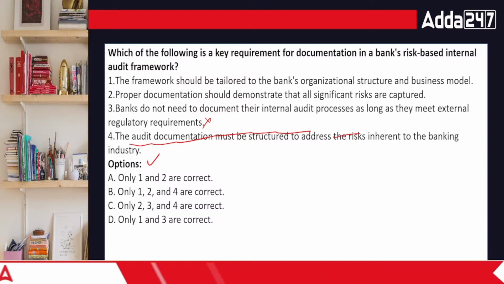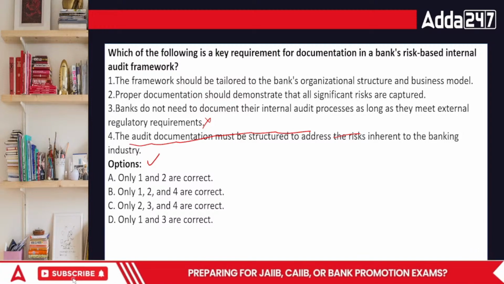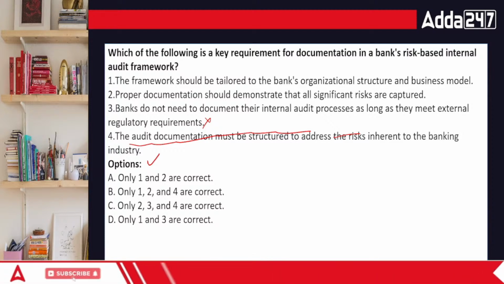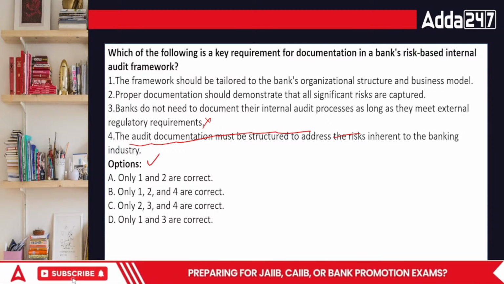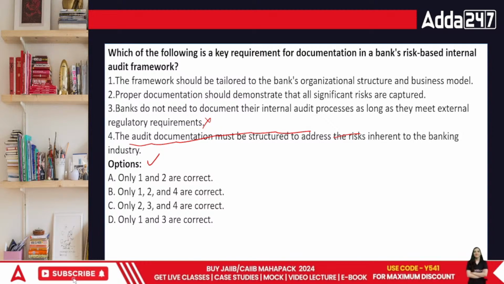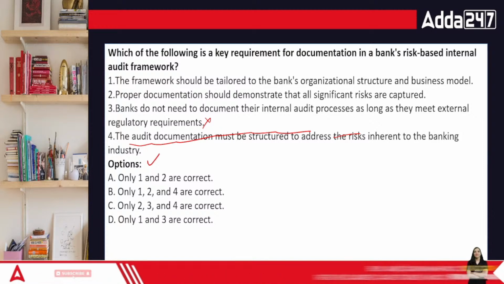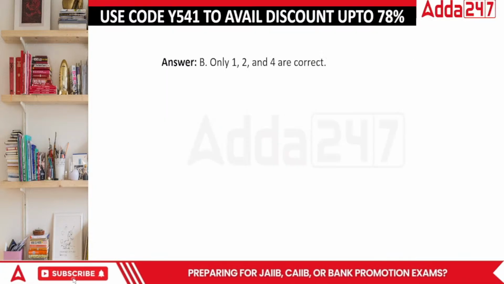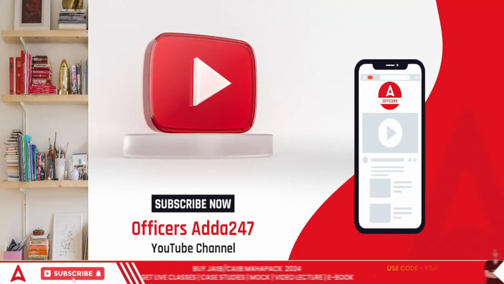So in this case, the correct answer is 1, 2, and 4. 3 is definitely not correct.